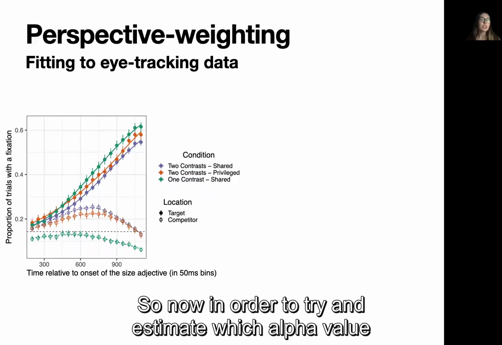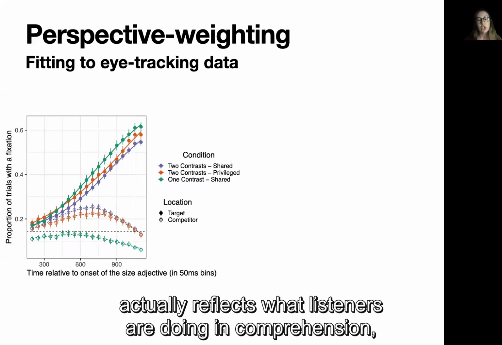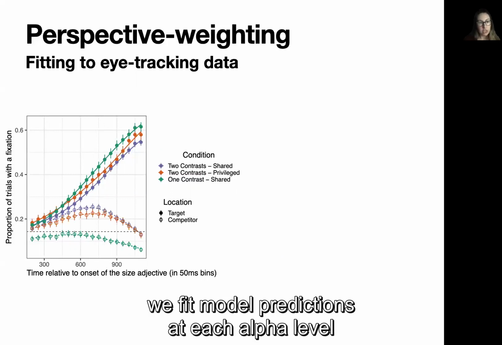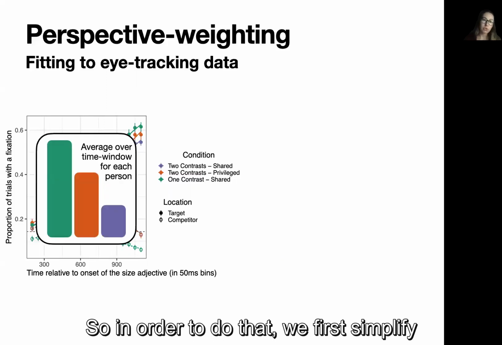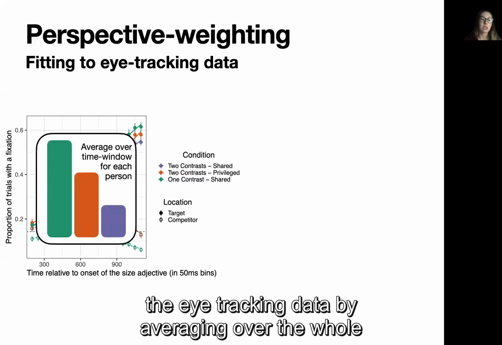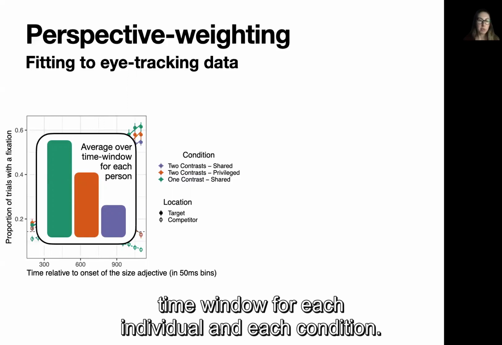So now, in order to try and estimate which alpha value actually reflects what listeners are doing in comprehension, we fit model predictions at each alpha level to the eye tracking data. In order to do that, we first simplify the eye tracking data by averaging over the whole time window for each individual and each condition.